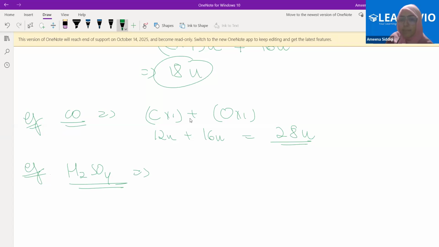Ali, how many elements are present in this compound? 2 elements. What are they? Name them. Hydrogen and sulfur. Fine. Faraz, how many? Although I have not taught you yet. Fine, no worries, we will discuss this tomorrow, inshallah. Umayma, how many elements are present in this compound? 2. Ramesh?